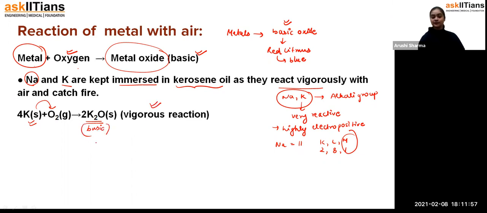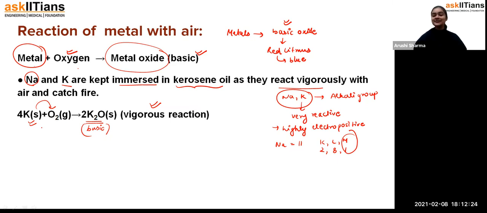That is why we have to see how the metal is reacting, and whether the reaction is vigorous or not, depending upon the chemical reactivity of the metal. It's the same with sodium: when sodium reacts with oxygen, it gives a highly vigorous reaction, because sodium and potassium both are highly reactive. Fine, students, I hope you got this point.